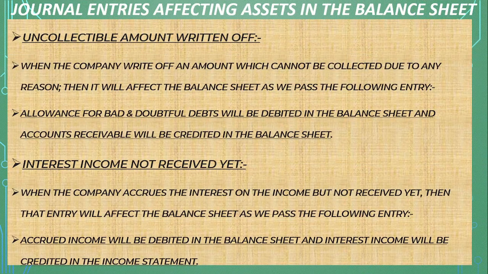Uncollectible amount written off. When the company writes off an amount which cannot be collected due to any reason, then it will affect the balance sheet as we pass the following entry. Allowance for bad and doubtful debts will be debited in the balance sheet and accounts receivable will be credited in the balance sheet.